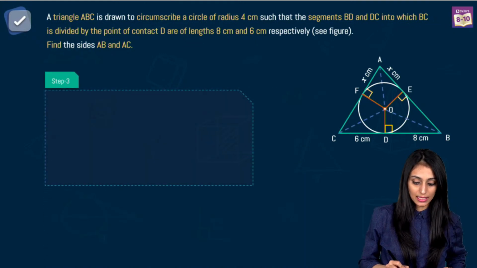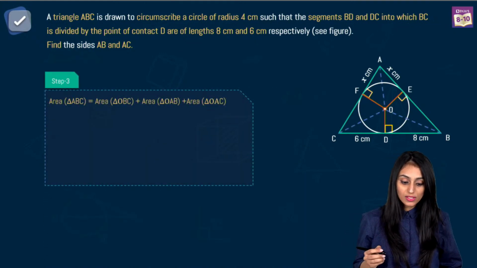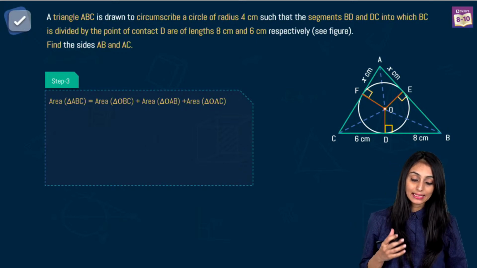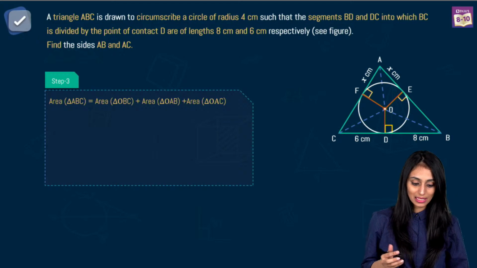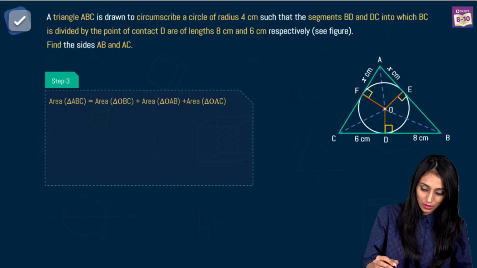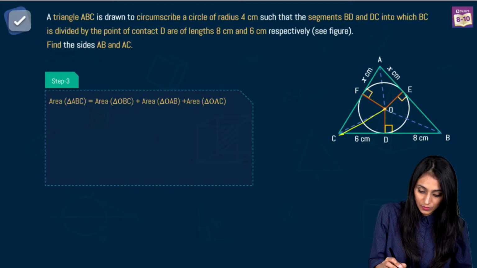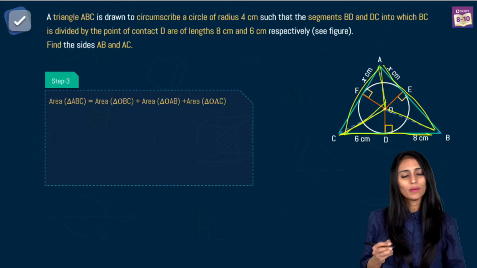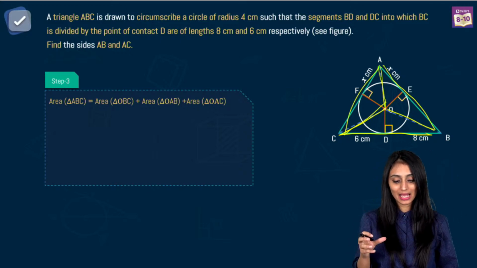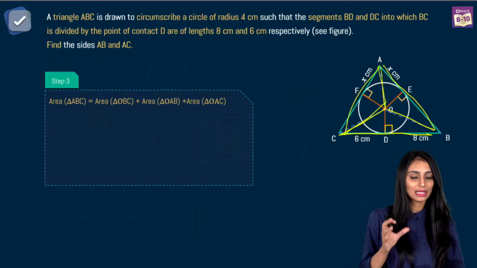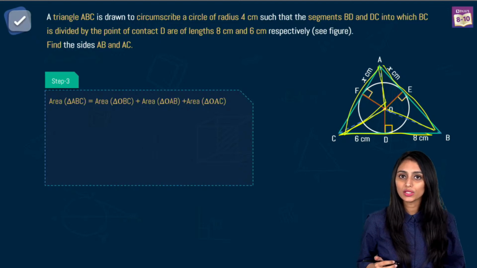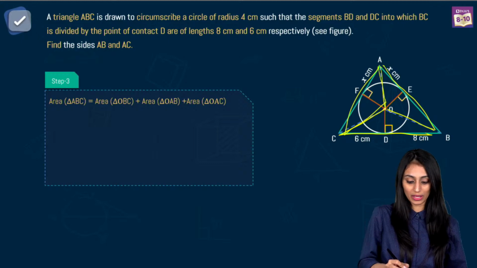Okay. Now we have joined OA, OC, OB. You can see, right? Now I'll be taking the area of all these triangles, like this triangle OBC, and this triangle OAB, and this triangle OAC. Why am I doing this? I'm separately taking their areas and I'll add them all up. I'll again get the area of triangle ABC, but I've already got the area of triangle ABC using Heron's formula, but that is in terms of x.